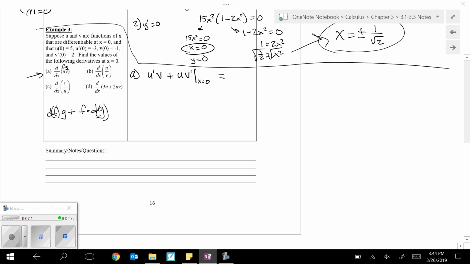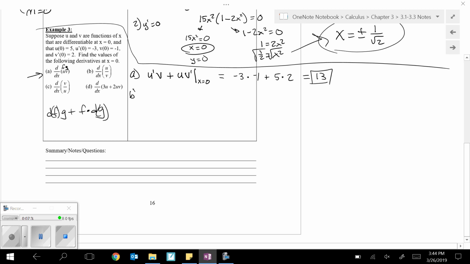Which would be -3 times -1 plus 5 times 2, which comes out to 13. Yes, it comes out to 13. I don't know if I said this in the previous video, but if you forget the order, is it df g or is it f dg first? It doesn't matter because they're added. So do it whichever way you remember.